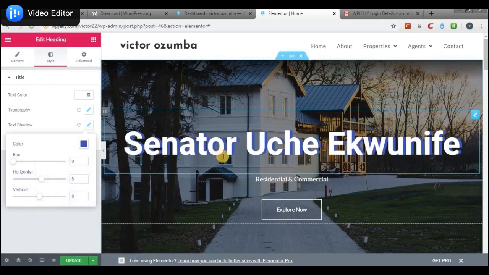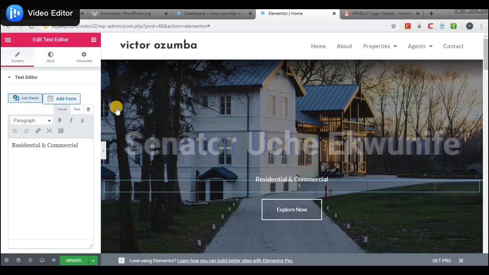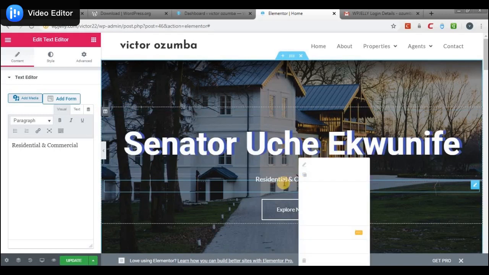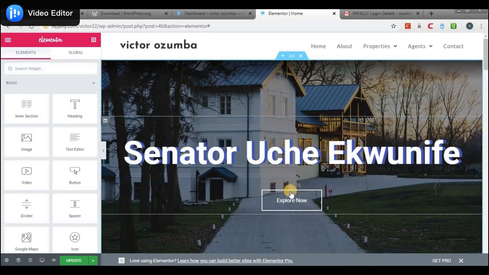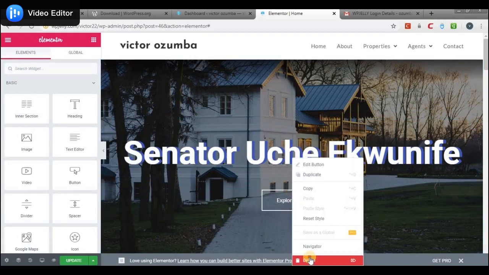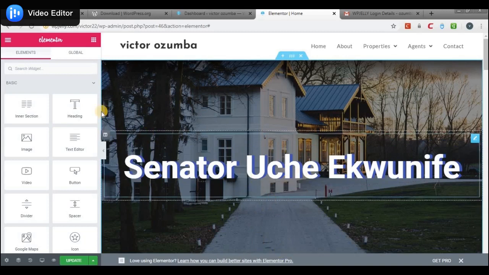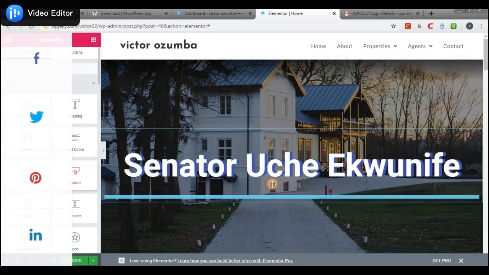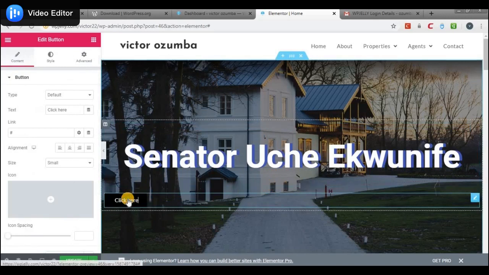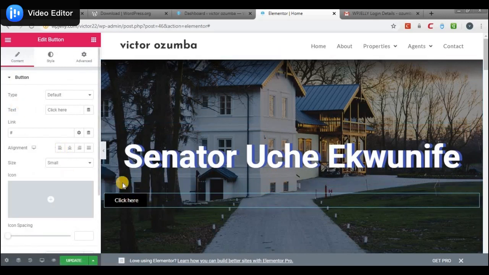about the heading. And then assuming I don't like any of this block, you could just right click on this and say delete, and you see that one, we've lost it. Likewise this button, let's just delete this button, say delete. So I could just have Senator Uche Ekunife here, and if I want something else here, say like a button, I could just select a button from here and drag it in here. So here is the button. Once you select any element here, the attributes of the element will pop up here so that you could start editing it.